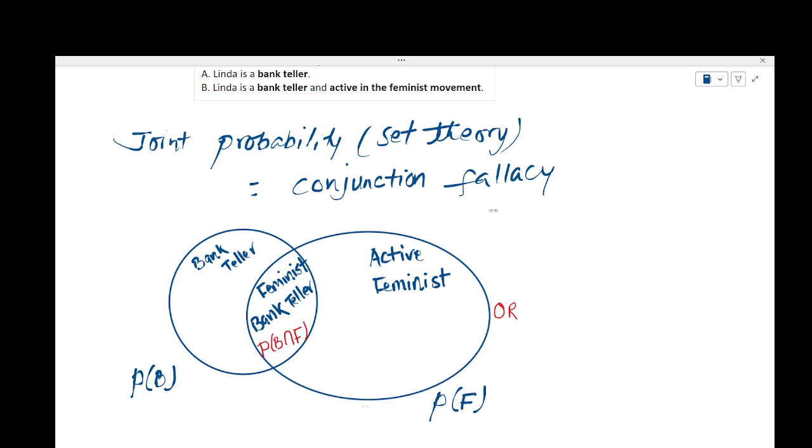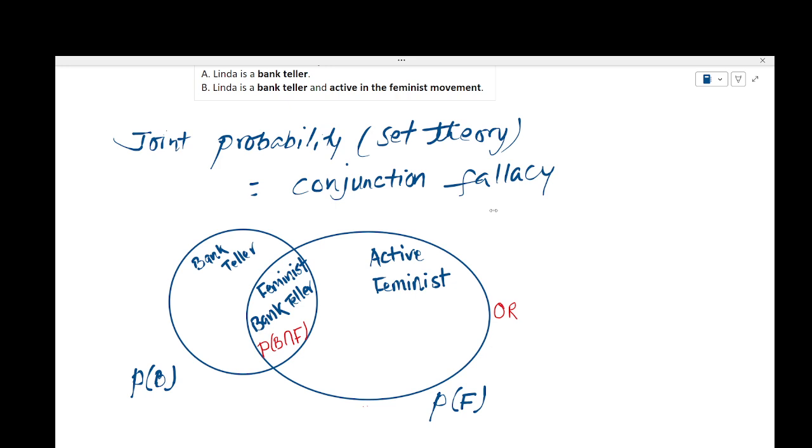The probability of Linda being a bank teller, let's say PB, right? There's a whole set. There's another set. Probability of Linda being a feminist, active in the feminist movement, is given by probability of F.